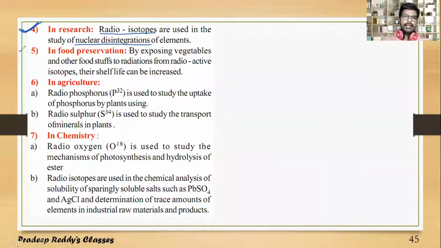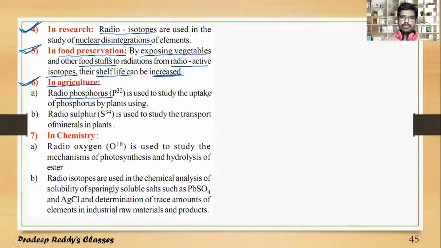And next, you can use radioisotopes in food preservation. By exposing vegetables and other foodstuff to radiation from radioactive isotopes, their shelf life can be increased. So you can increase the life of vegetables as well as some foodstuff using these radioactive isotopes. That is number 5. Number 6 is in agriculture.